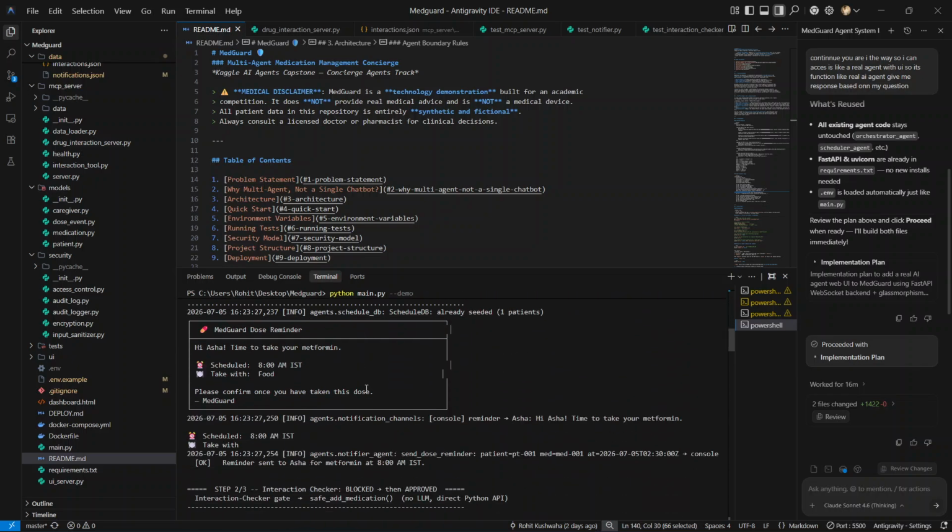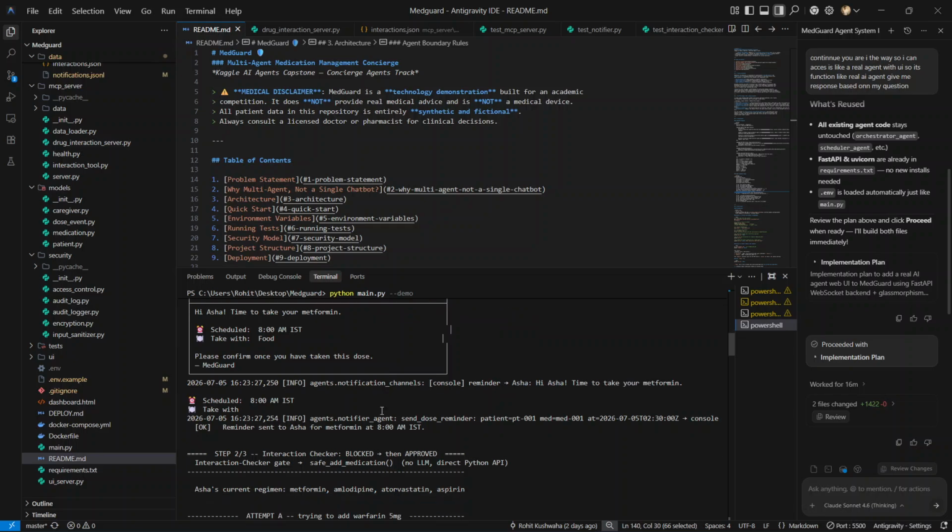First case, the scheduler plus reminder. The scheduler agent retrieves today's medication schedule and fires a dose reminder. Notice the format: medication name, scheduled time, what has been taken, what is still pending. This is what Asha sees on her phone.